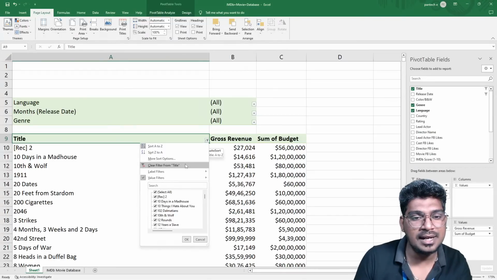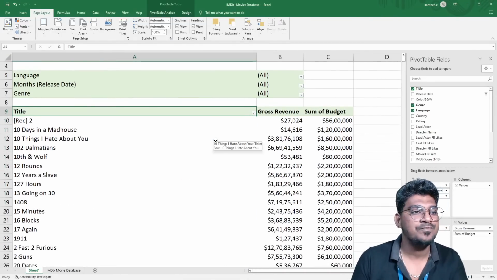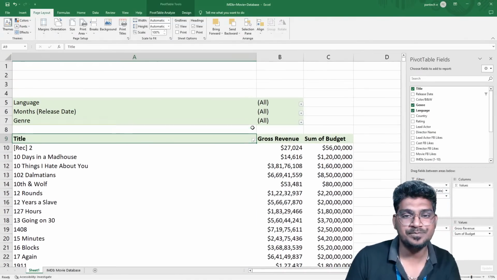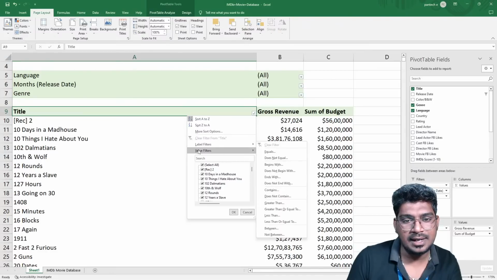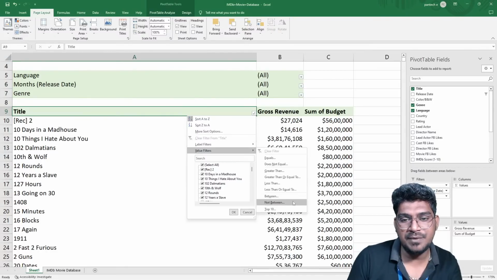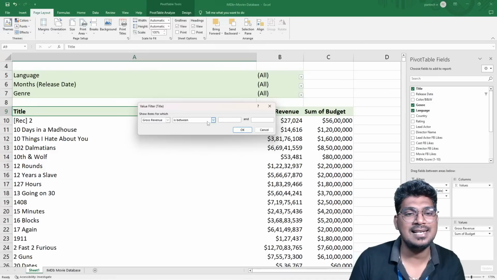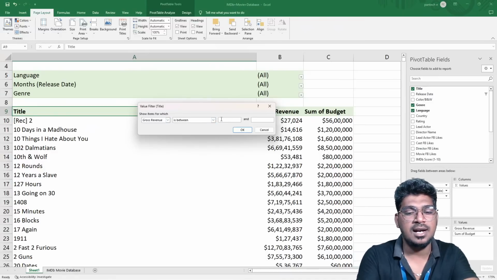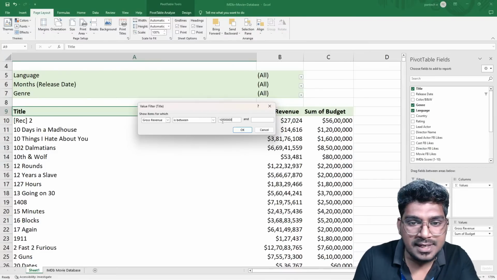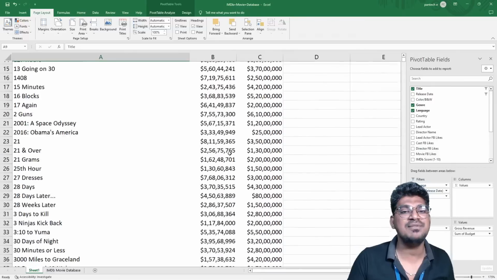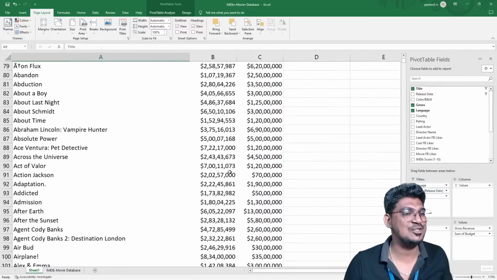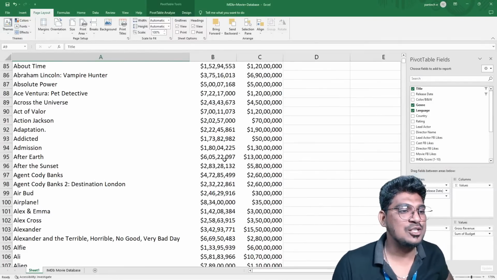Then again, I'm going to clear all this. Okay, clear all this, and now I will move to the value filter, between. Between means, for example, the gross revenue between 10 million to 100 million. So this is 10 million and also 100 million, 1, 2, 3, 4, 5, 6, 7 and 8. Once I select this particular range, it is going to be filtered.